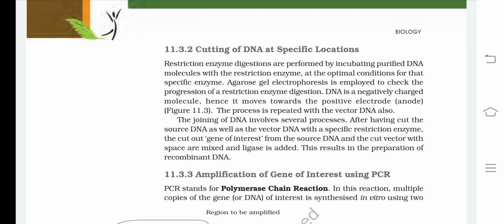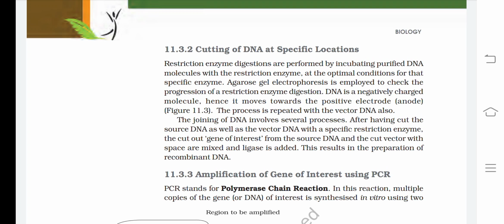The joining of DNA involves several processes. After having cut the source DNA as well as the vector DNA with the specific restriction enzyme, the cut-out gene of interest from the source DNA and the cut vector are mixed and ligase is added. This results in the preparation of recombinant DNA.